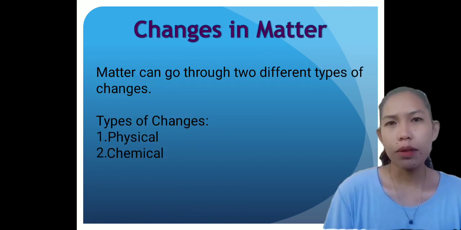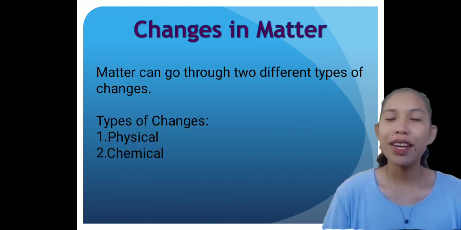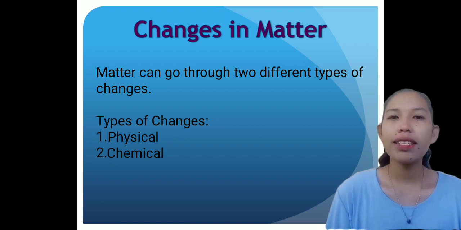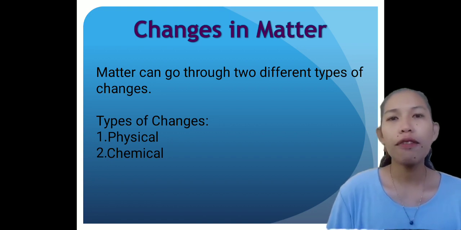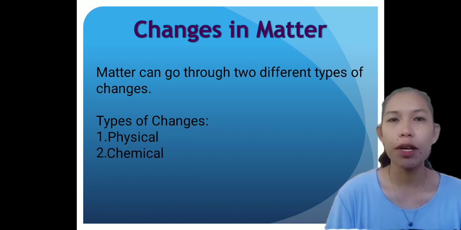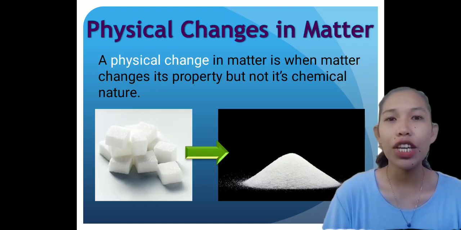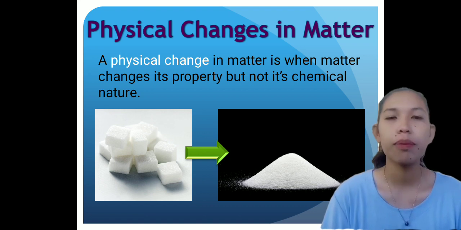There are two types of change in matter: physical change and chemical change. As the name suggests, a physical change affects a substance's physical properties and a chemical change affects its chemical properties. Matter is capable of undergoing changes, which are classified as either physical or chemical.